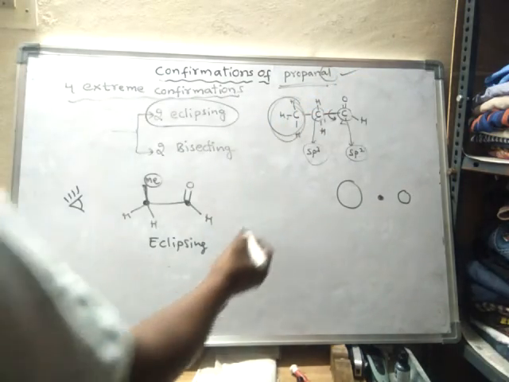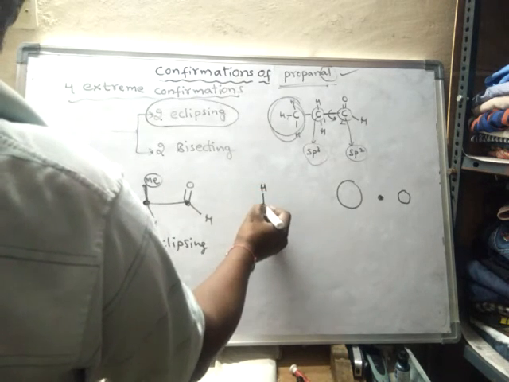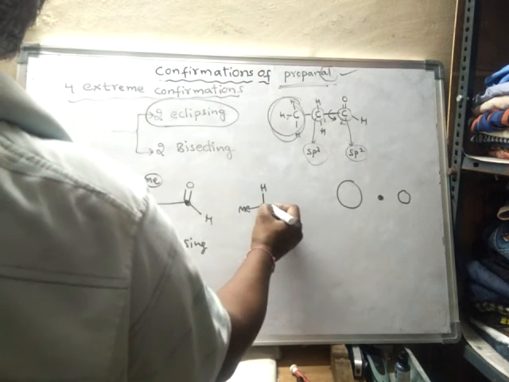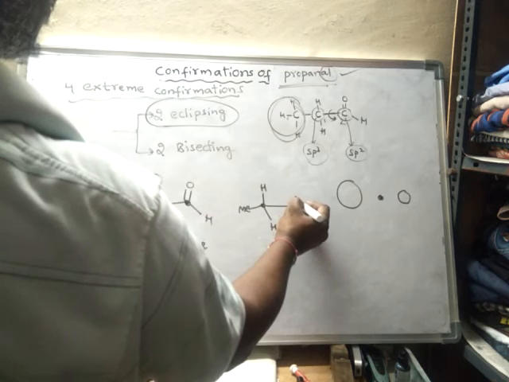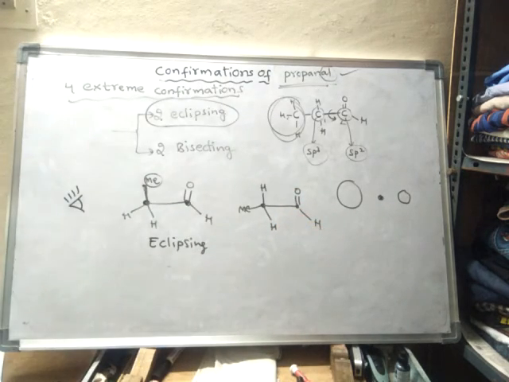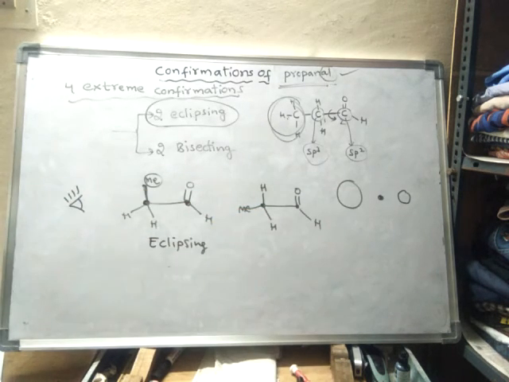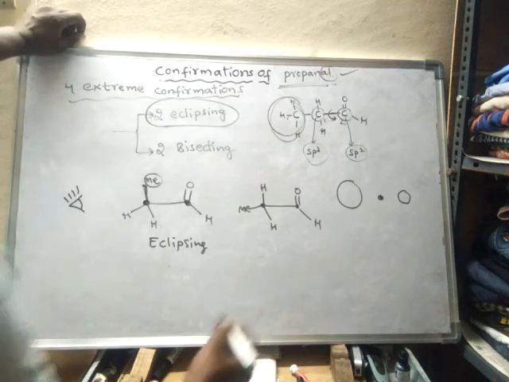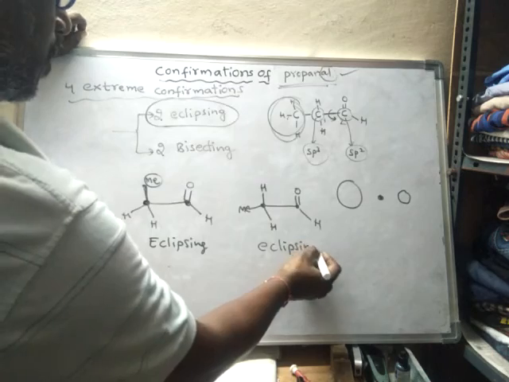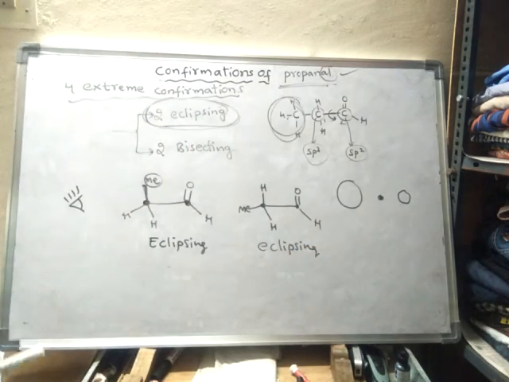Another eclipsing structure will be like this: hydrogen, methyl, hydrogen, oxygen, hydrogen. In this one, the hydrogen is eclipsed with the double-bonded oxygen. So this is also an eclipsing structure. There are two eclipsing structures and two bisecting structures.